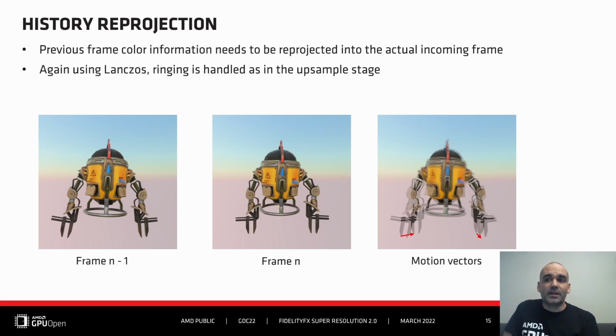So with motion, the previous frame information, referred to as history, needs to be realigned with the actual frame. This is done by reading a sample at its previous location based on the motion information and reprojecting it at its new location. This reprojection is again using Lanczos, and the ringing is, as in the upsampling stage, handled through a 2x2 kernel clamping.